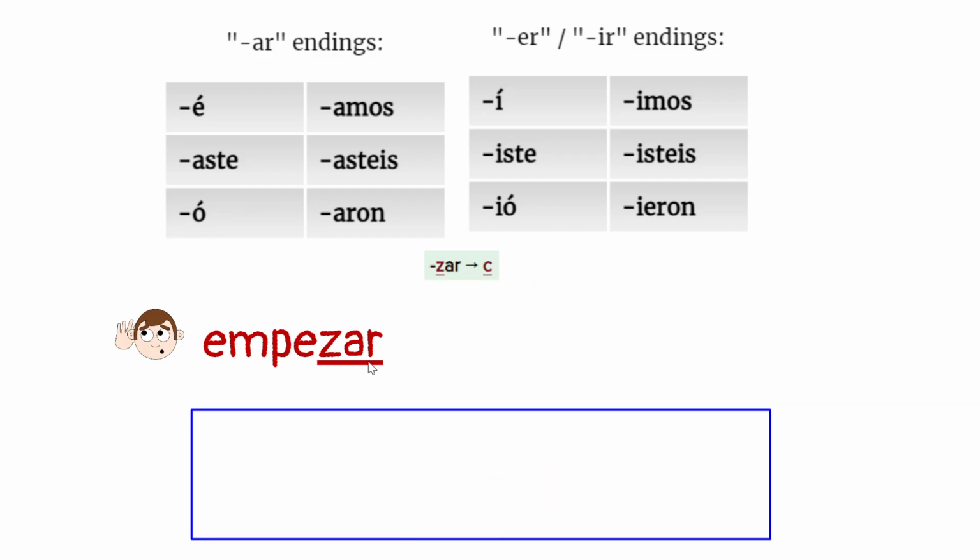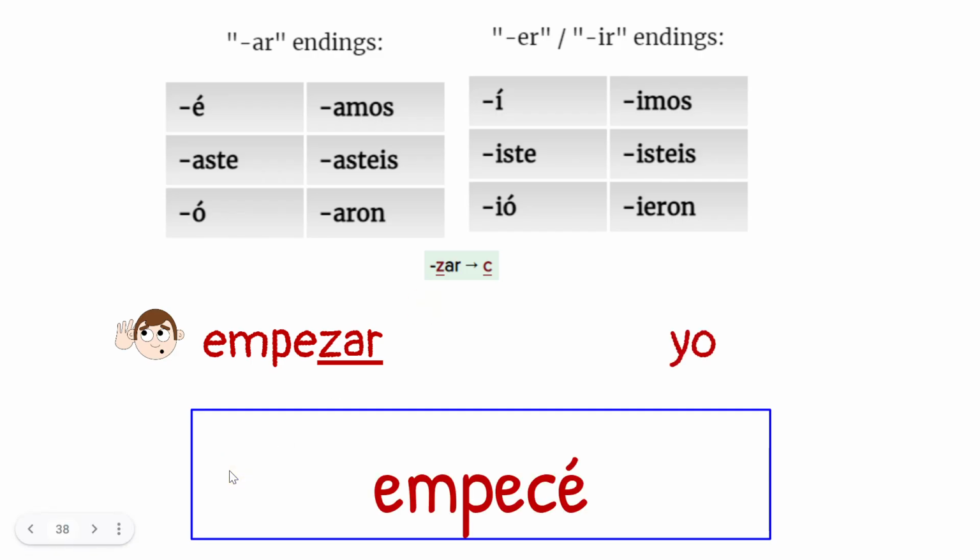Empezar, there's the zar, car, gar, zar verbs. Even though we say the Z like an S, we're going to need to change it to a C if this subject here is a yo. Let's see if it's a yo. It is, of course it is. Empezar becomes empecé.